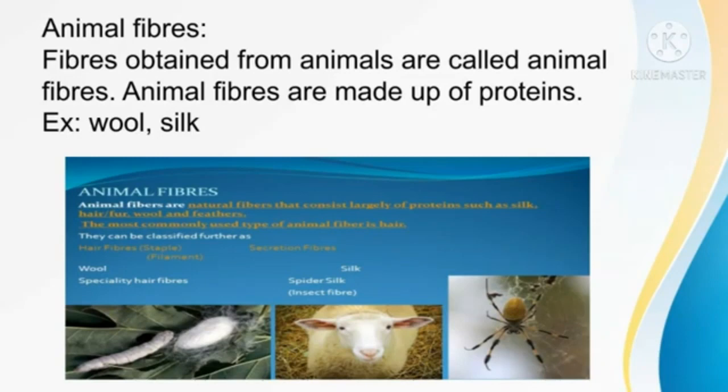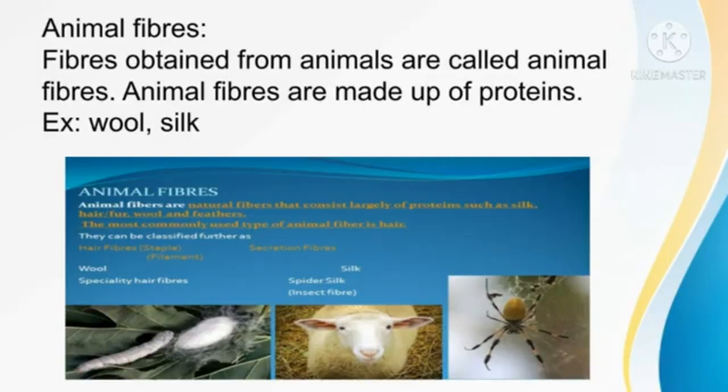Take a piece of fibers like silk and wool. Burn both the fibers and observe the smell produced. Pieces of wool and silk give the smell of burning hair, because these are animal fibers.